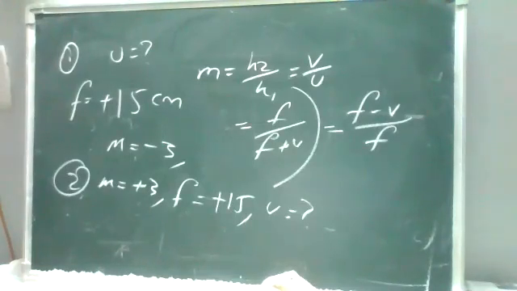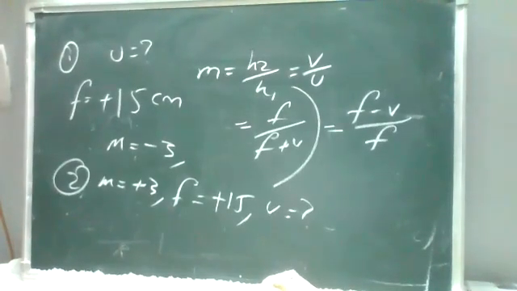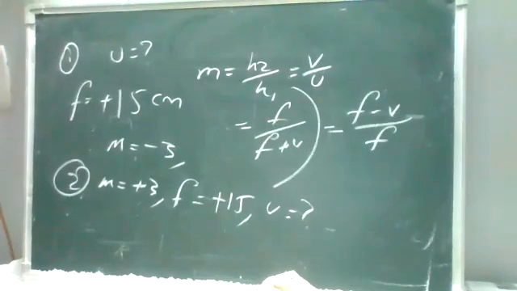Yes, ma'am, minus 20, correct. Sir, for second one, u equal to -10. Yes, ma'am, correct. So first one, u is equal to minus 20 and the second, u is equal to 10.